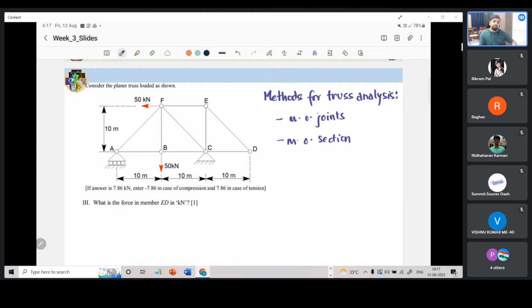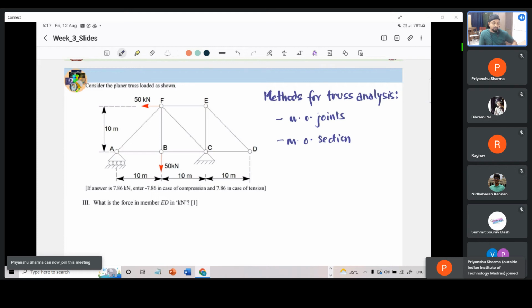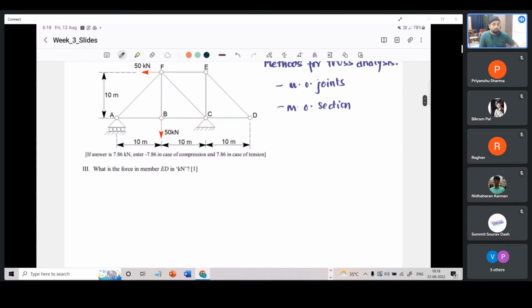We'll see both of them in detail now. To start with, we could proceed through this question by solving it using either the method of joints or the method of sections, but there is a simpler way to go about it. Just for the sake of simplicity, we can consider something called zero force members.